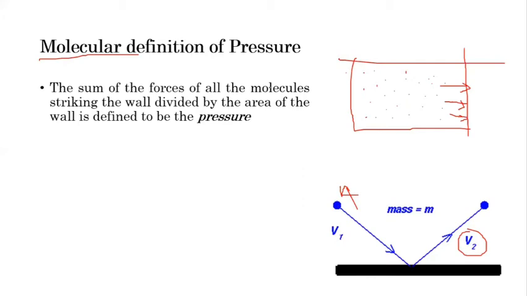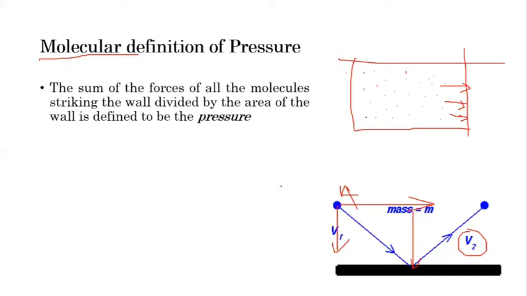So this is the molecular definition of pressure. Here again, velocity is a vector quantity, so it has a force in this direction, but pressure is always exerted in the perpendicular direction to this wall. So again we have to consider two forces. One is parallel to the surface, another is perpendicular to the surface. The perpendicular component of the force is responsible for generating pressure, and we can measure the pressure as the summation of this component of force.